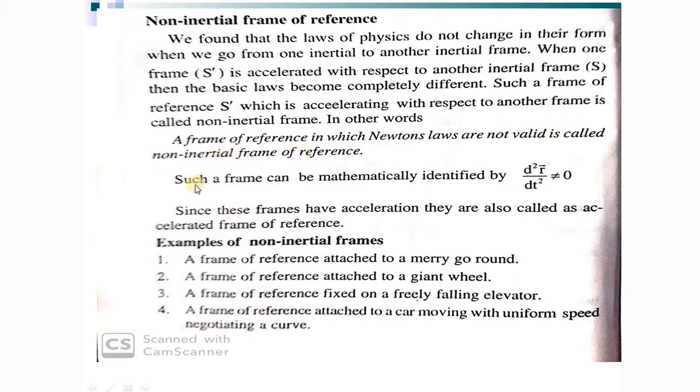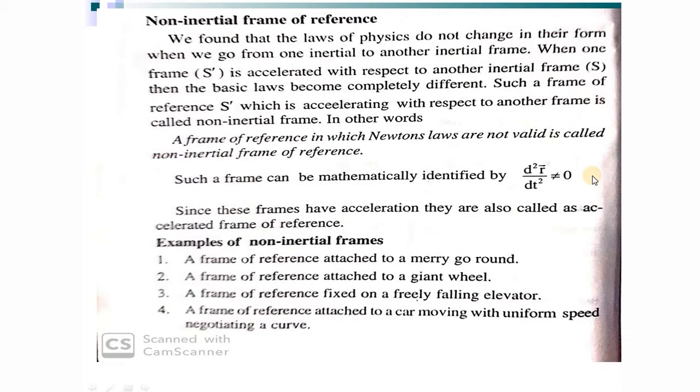So I can mathematically represent a non-inertial frame as d square r by dt square. What is that? The second derivative of position. It is acceleration, and this acceleration is no longer zero. Hope it is clear. An accelerating frame is a non-inertial frame.